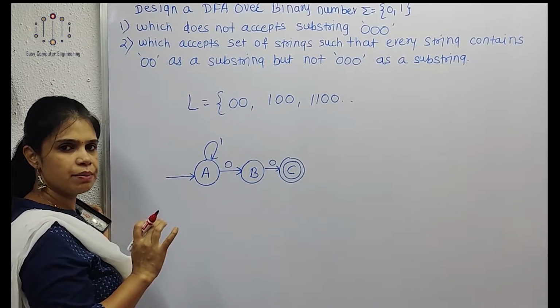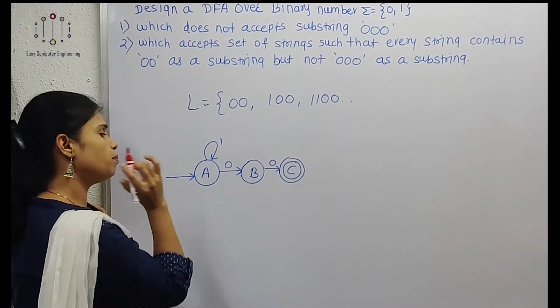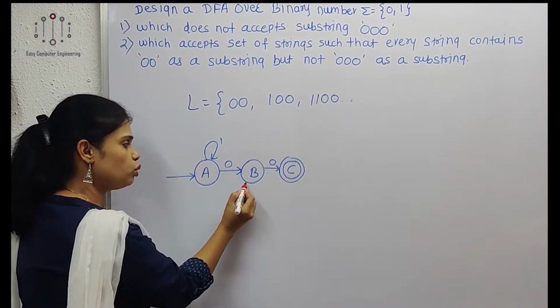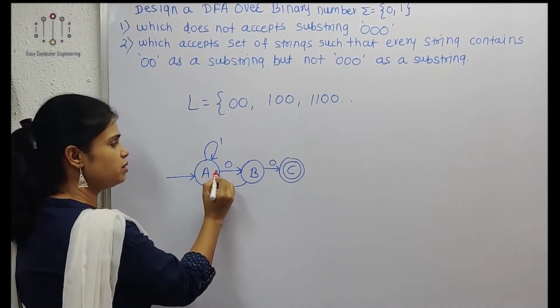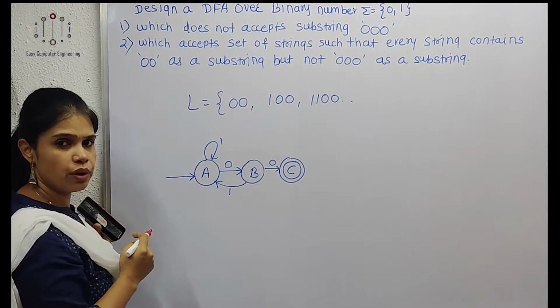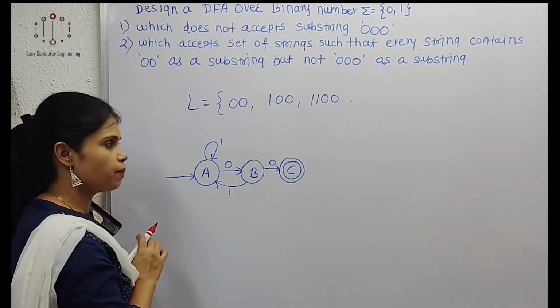11100 is accepted. We want 00 as a substring. Now from B, one transition we cannot show as a self loop. So we have to show one transition like this only, because 1101010, I am getting 00 as a substring. Okay, so from B one transition is shown.